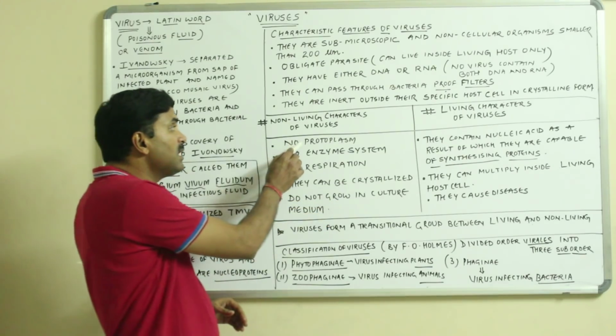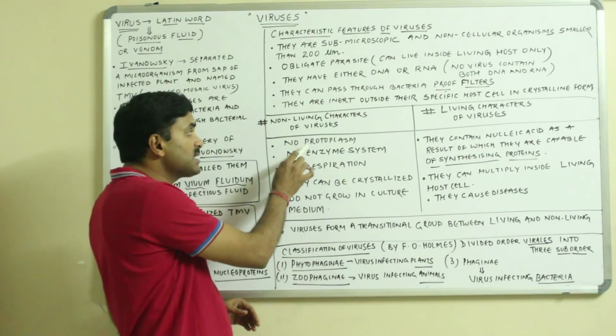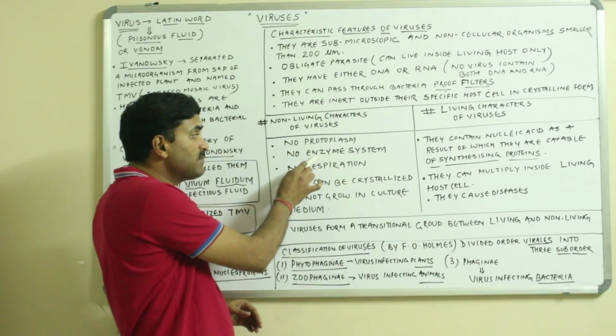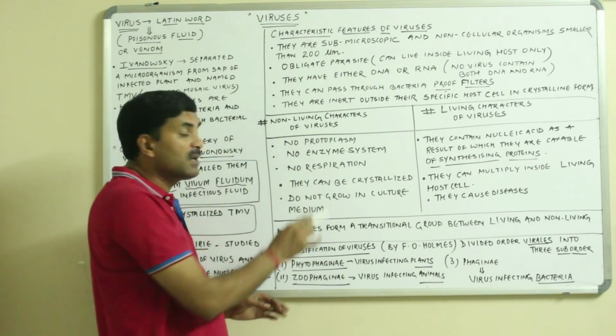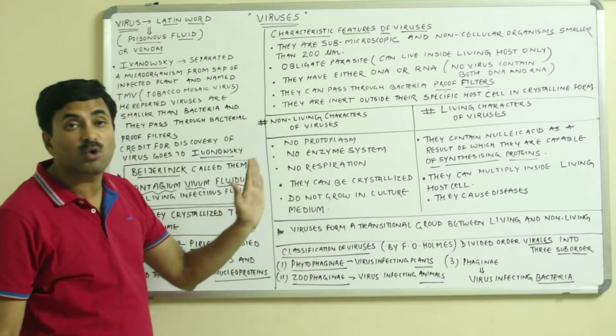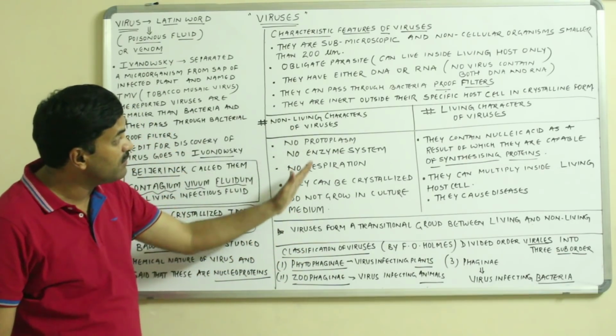Again, the non-living characteristics of the viruses are no protoplasm, no enzyme system, no respiration. They can be crystallized and they do not grow in the culture medium. These are the non-living characters.